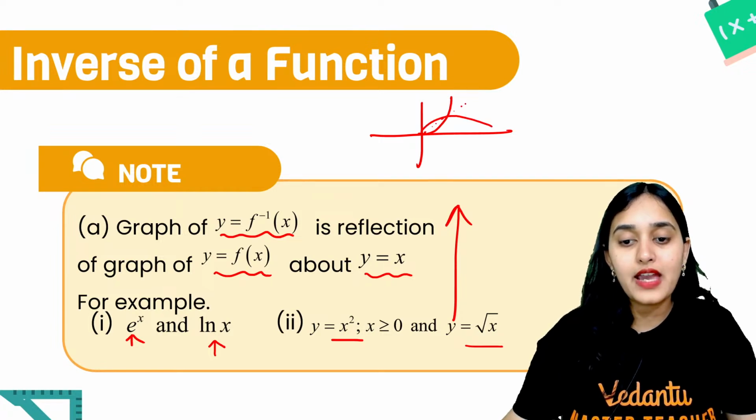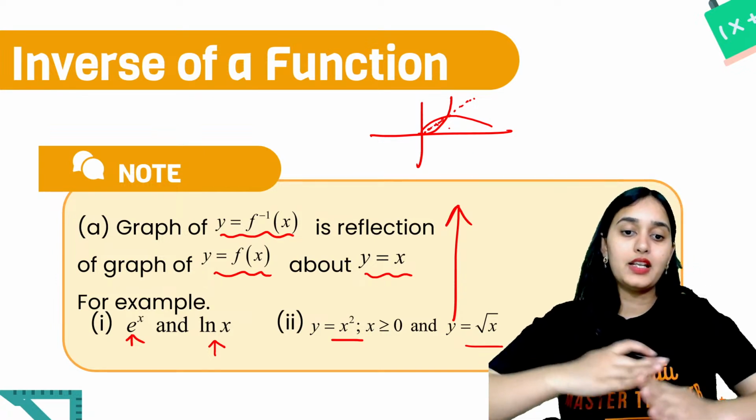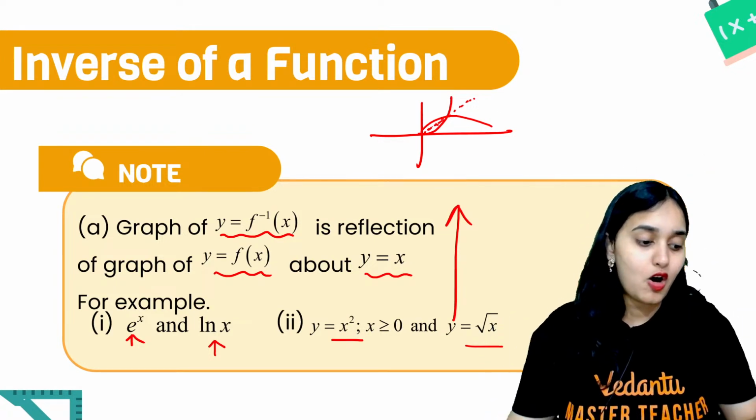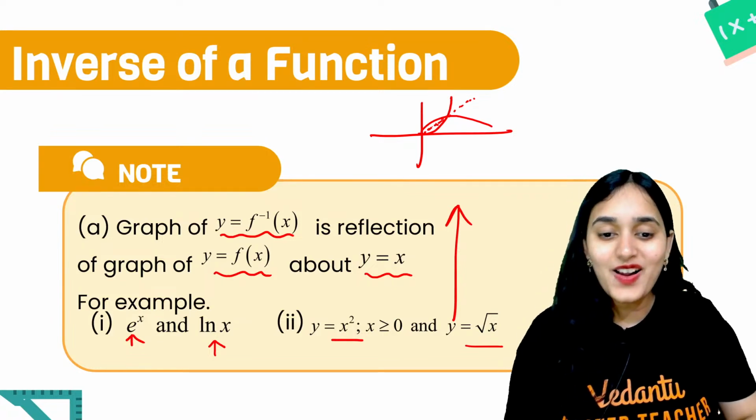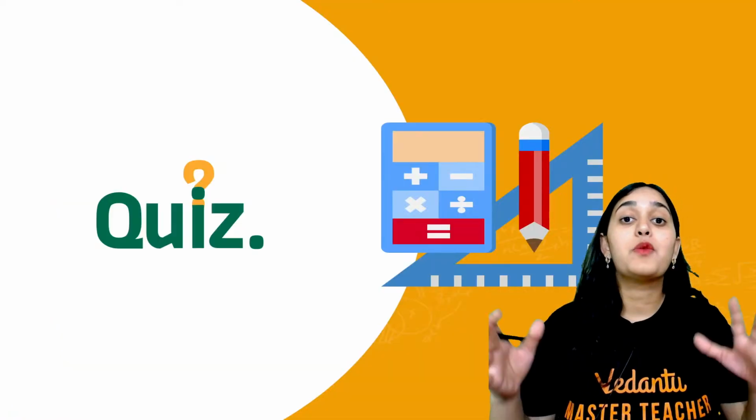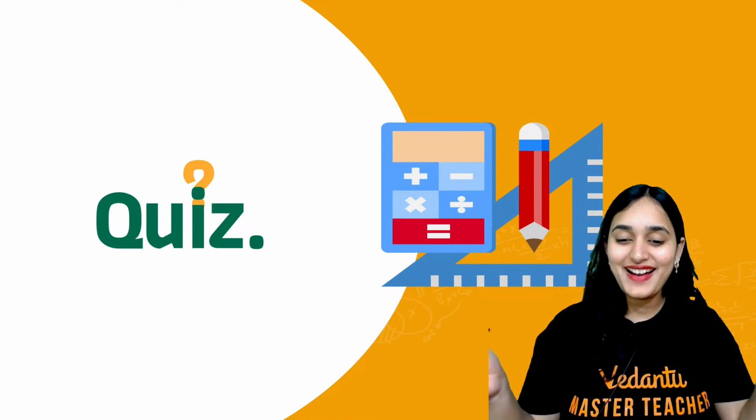So if you have y is equal to x, suppose this is your mirror line, they're absolutely similar along the y is equal to x line. Alright, so that is all about the inverse of a function.